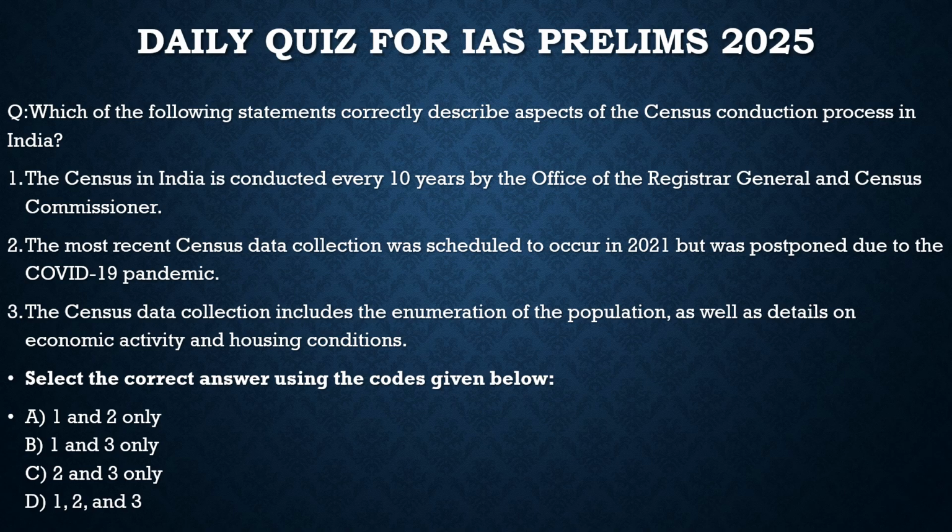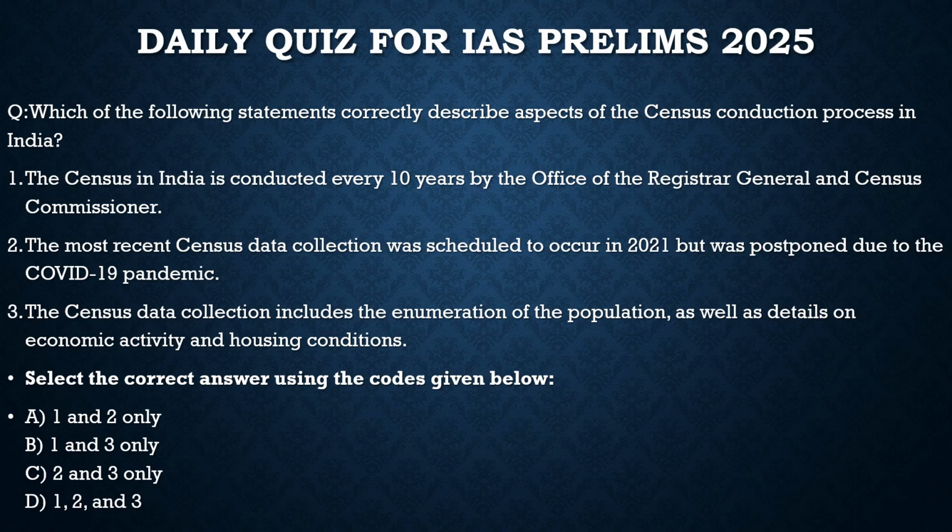Second statement: the most recent census data collection was scheduled to occur in 2021 but was postponed due to the COVID-19 pandemic. 100% correct. Third, the census data collection includes the enumeration of the population as well as details on the economic activity and housing conditions. 100% correct. So for this question, all the statements are correct, and from the code given below, the correct code would be option D.